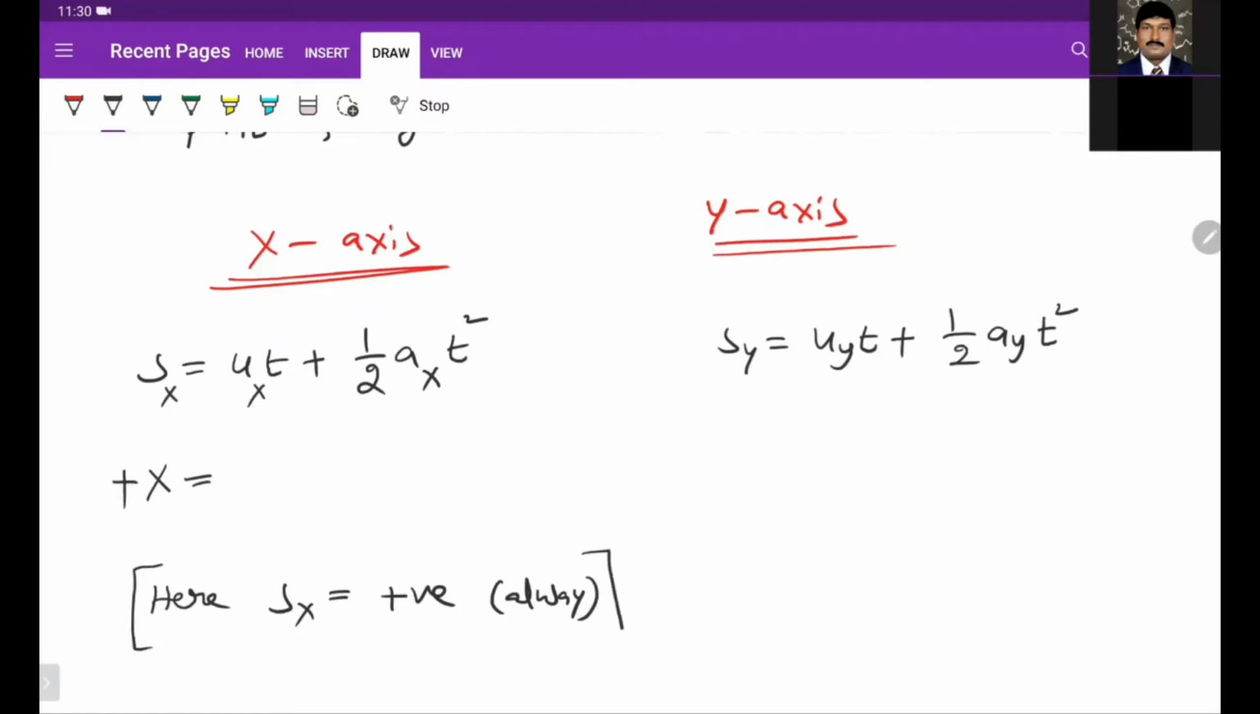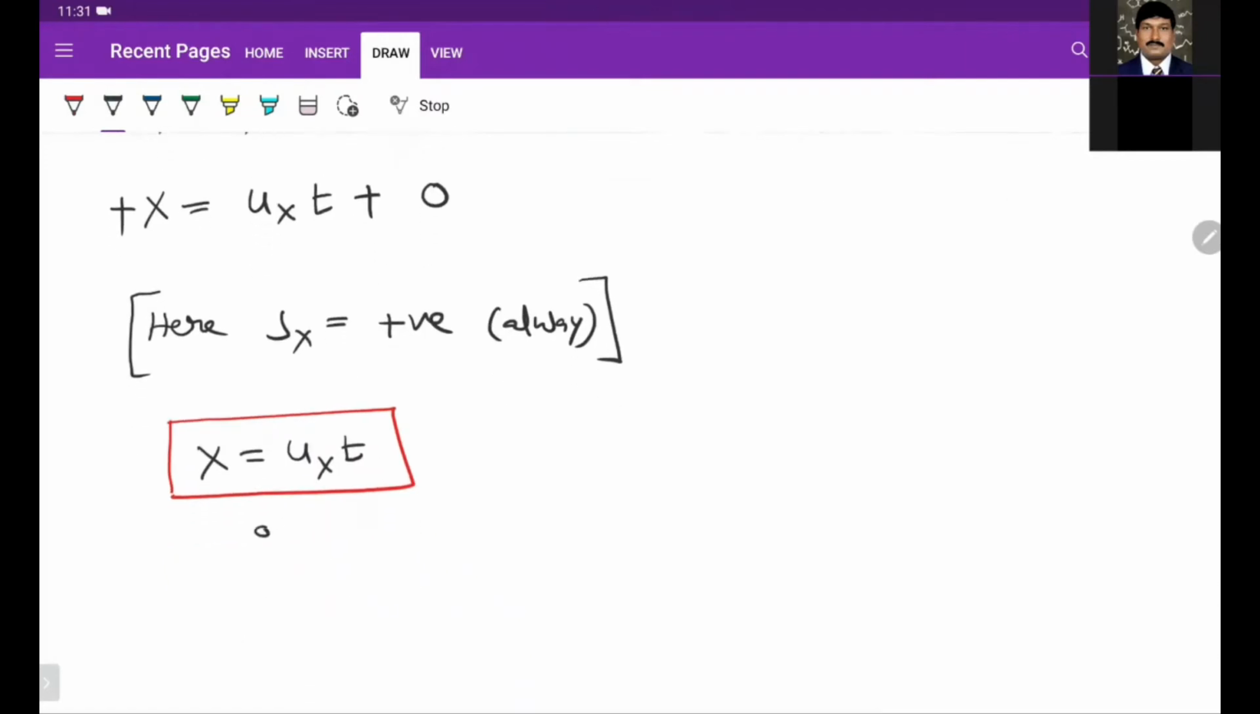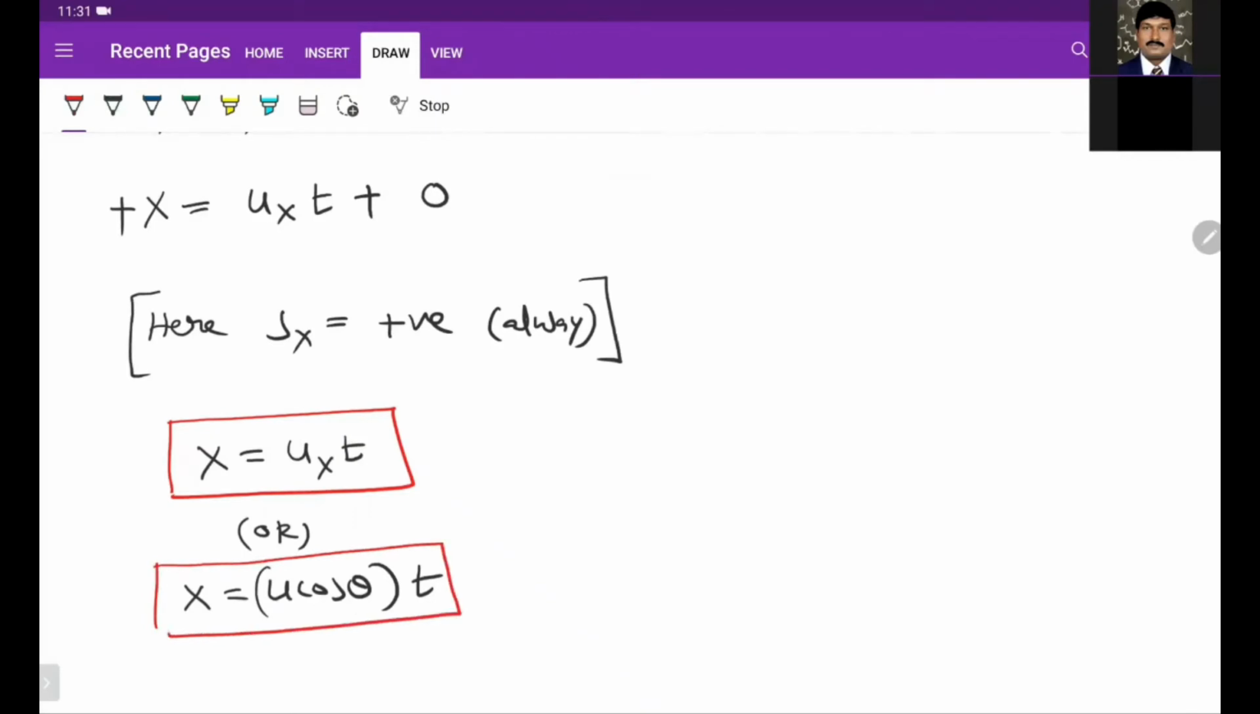So note this. We get ux is ux only, and time is t plus this is 0, because x component acceleration is 0. Finally, we get x is equal to ux into t, or we can also write x is equal to u cos theta into t. We can also reduce this equation.